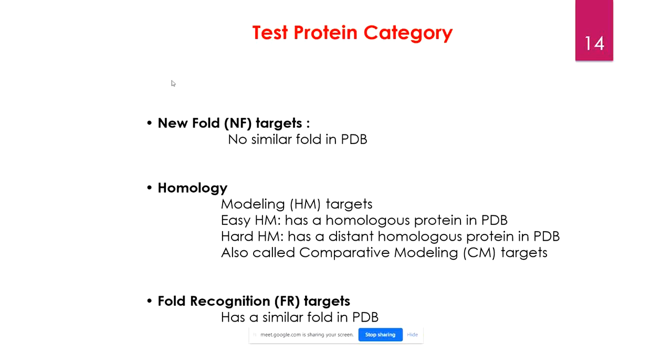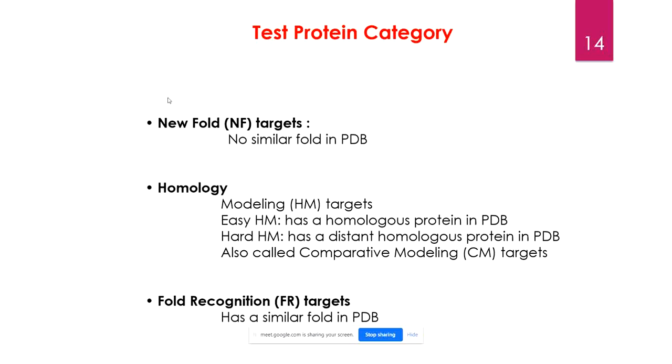Now sometimes you are going to find a sequence which has no similarity to any of the solved structures of proteins. In that case, that will be a new fold target. For a target which does not have any sequence similarity, you can't perform homology modeling. For proteins which share no sequence similarity, you have to perform ab initio modeling. We will talk about ab initio modeling. Is this part clear? Yes, sir.